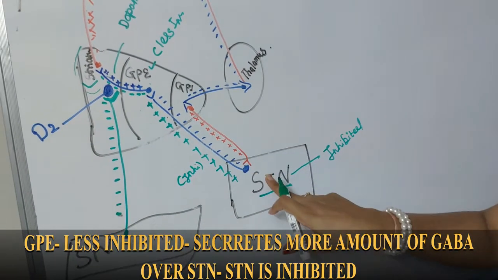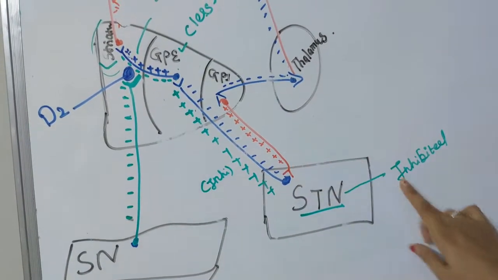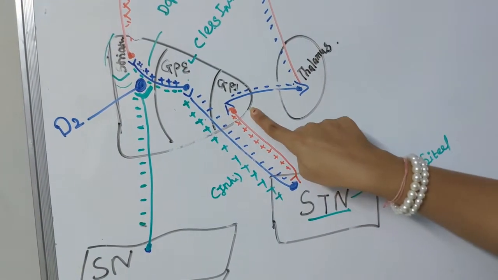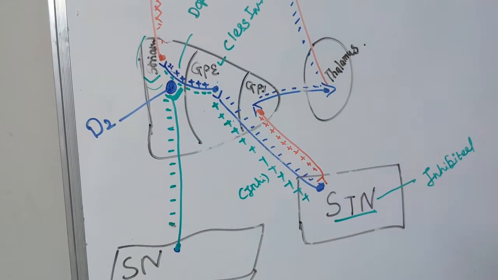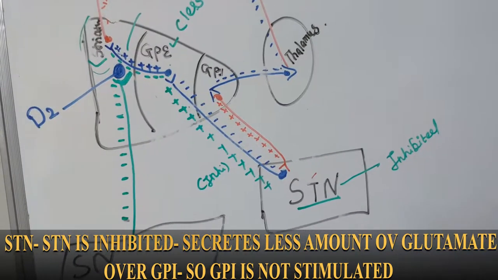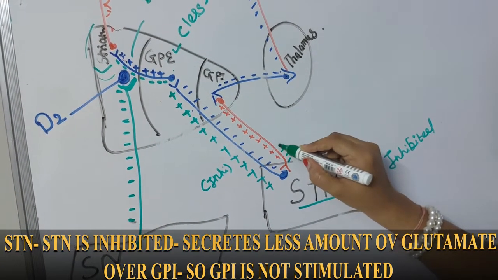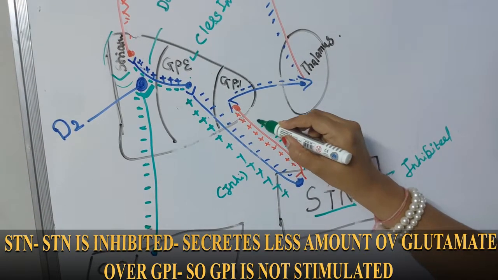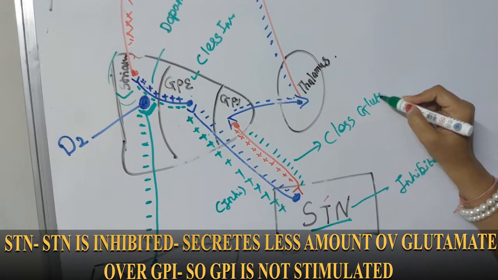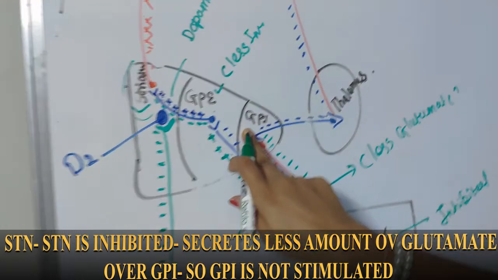Now this subthalamic nucleus is totally inhibited, so it will secrete less glutamate, because this fiber consists of glutamate. So there is less secretion of glutamate over the GPI.